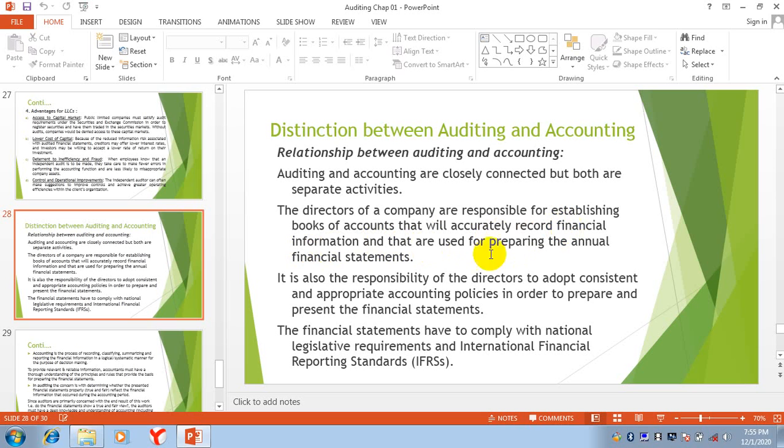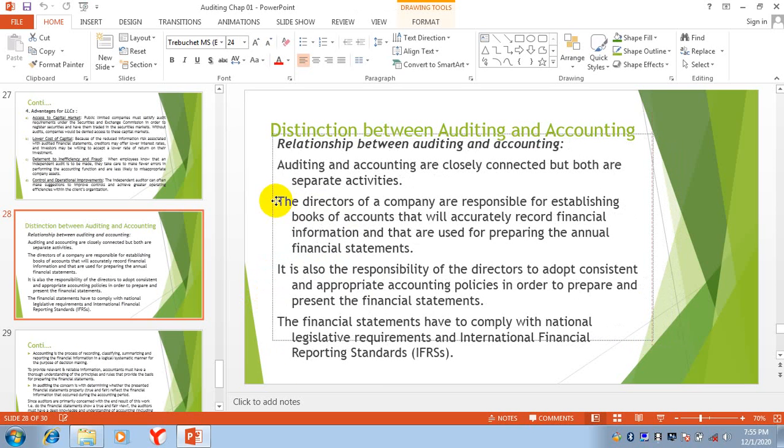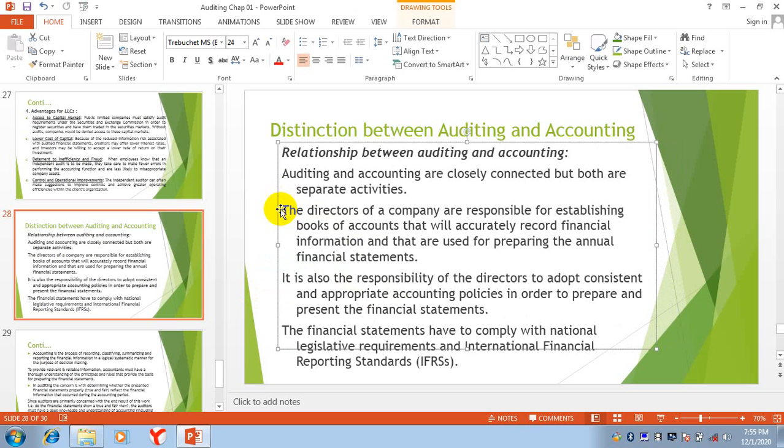From this financial record, they will prepare annual financial statements: balance sheet, income statement, cash flow statement, statement of owner's equity. So the management, the board of directors, are responsible for accurately recording financial information, and then from this information they will prepare the financial statements.